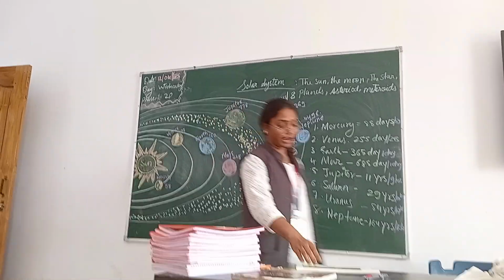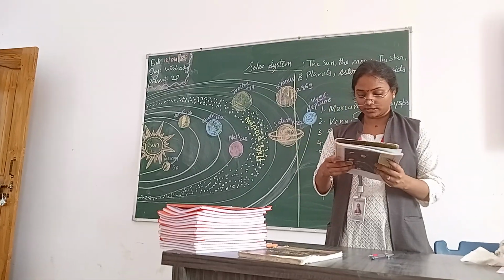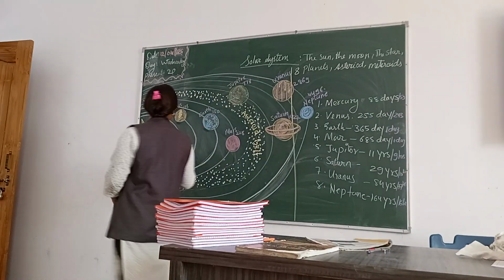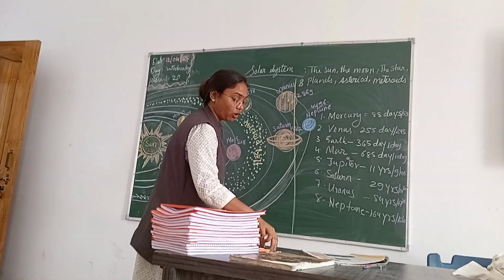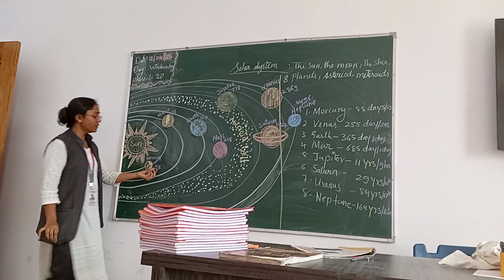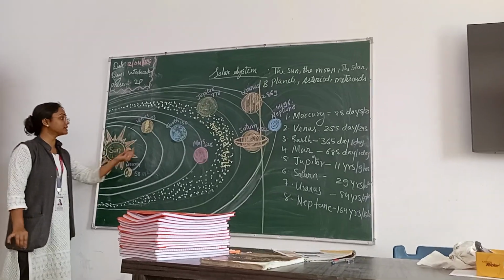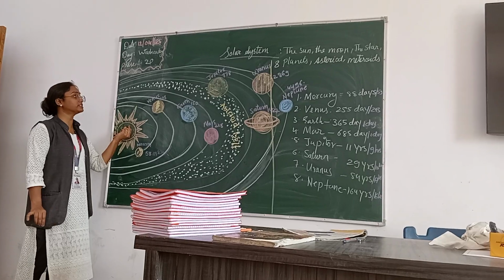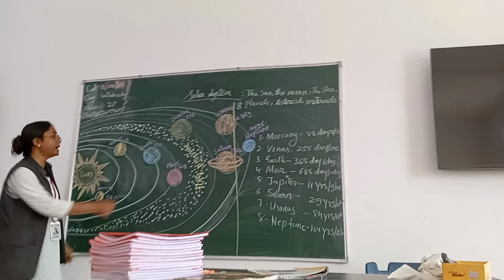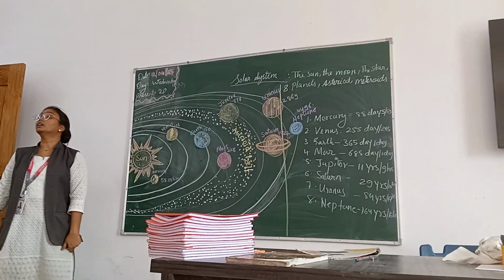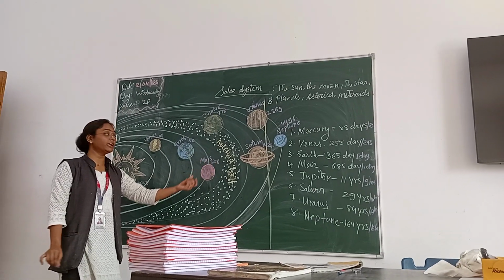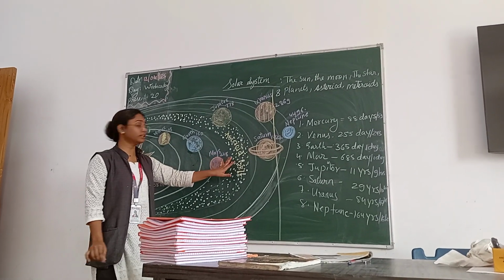Okay. It is million kilometers, students, not kilometers. It is million kilometers. This is 58 million kilometers away from the sun. Venus is 108 million kilometers away from the sun. And how far away is Earth? It is 150 million kilometers away from the sun. Then Mars is 228 million kilometers from the sun.